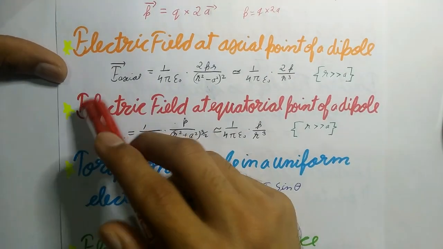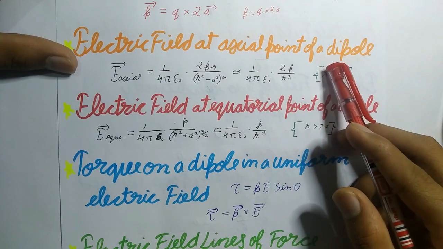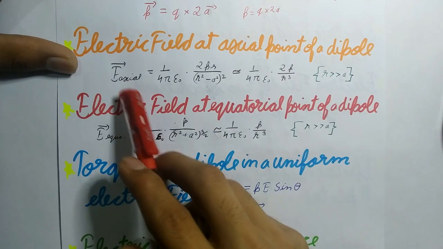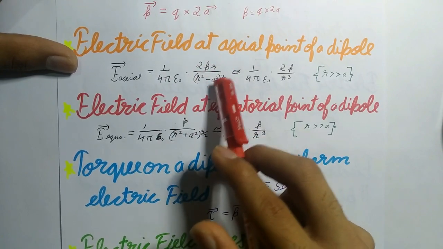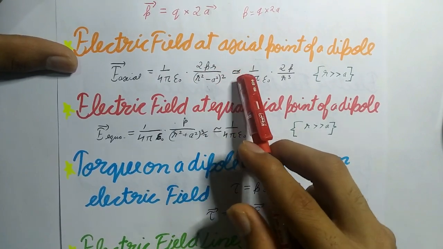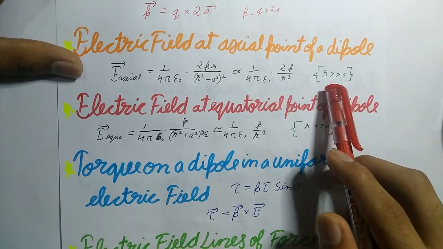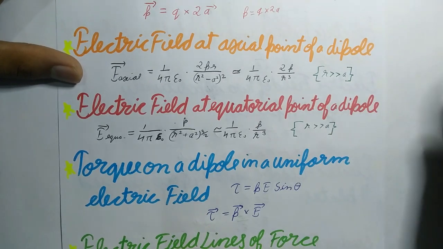Now next is electric field at axial point of a dipole. The dipole field on the axis at distance r from the center is E axial equals 1 by 4 pi epsilon naught into 2pr upon (r square minus a square) whole power 2, which is nearly equal to 1 upon 4 pi epsilon naught 2p upon r cube, for r much greater than a. And at any axial point the direction of dipole field is along the direction of dipole moment p.